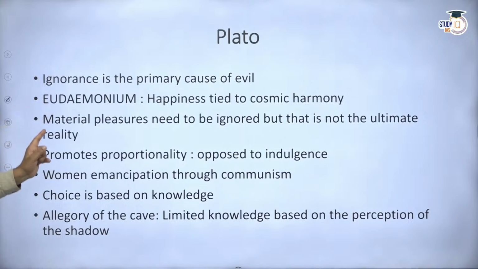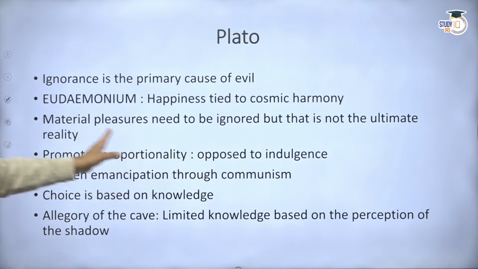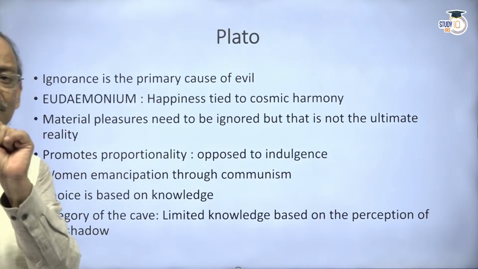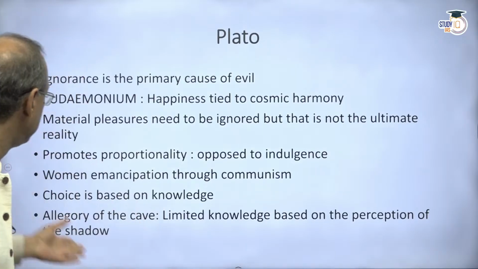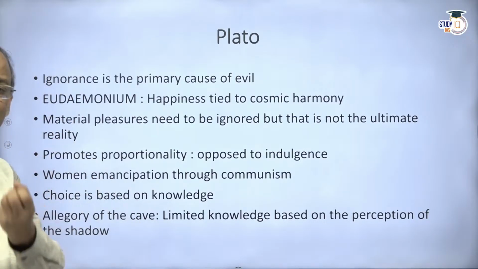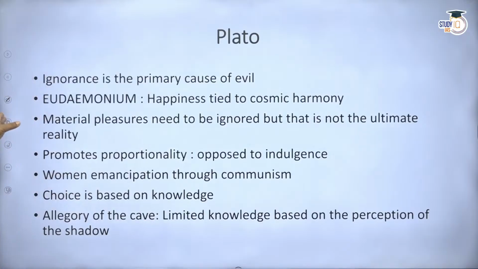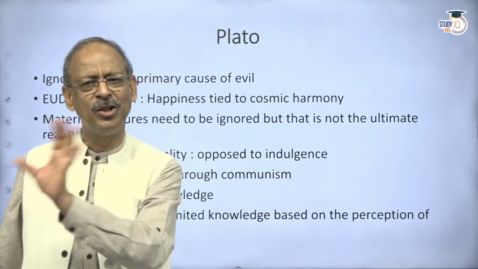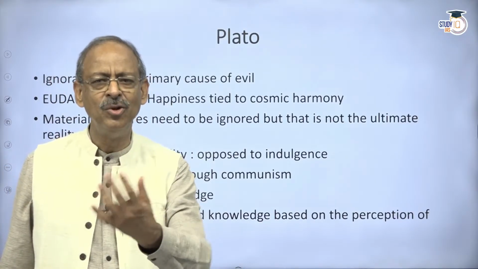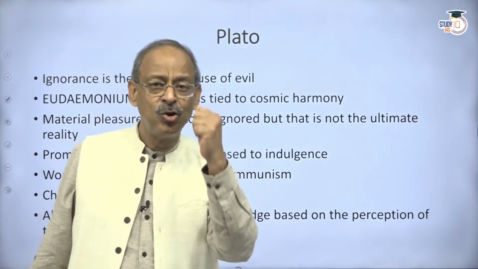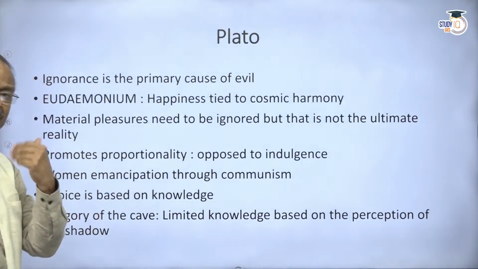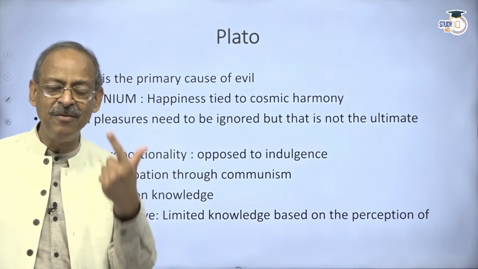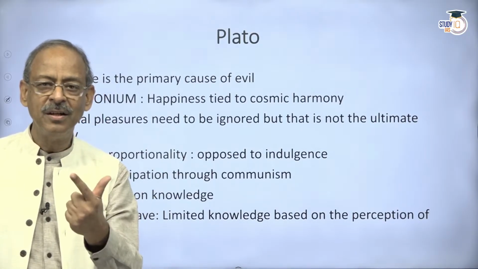Here again, if you look at it, coming also from Socrates, he said ignorance is the primary cause of evil, and hence he laid a lot of importance on education, of informing people. Then the ultimate objective of human existence is what he called eudaimonia. Happiness may not really describe it, it is closer to summum bonum. It is closer to a sense of grace, a sense of satisfaction. To him, this can happen only if there is harmony. And harmony he ties up with justice. Justice is what? Every individual doing what he's supposed to do.